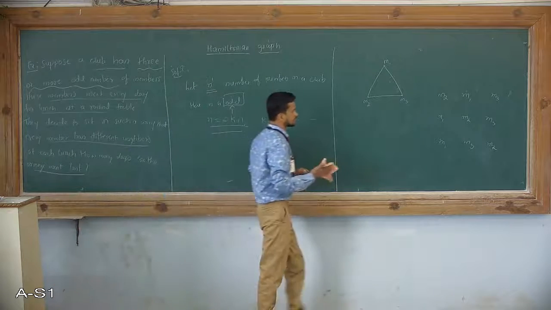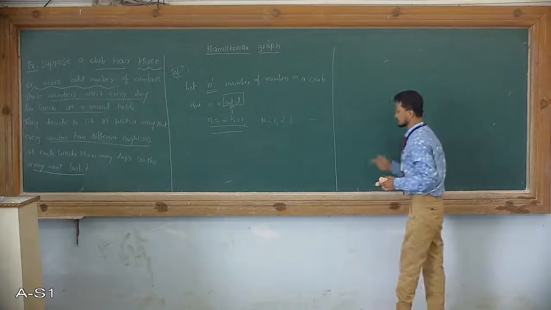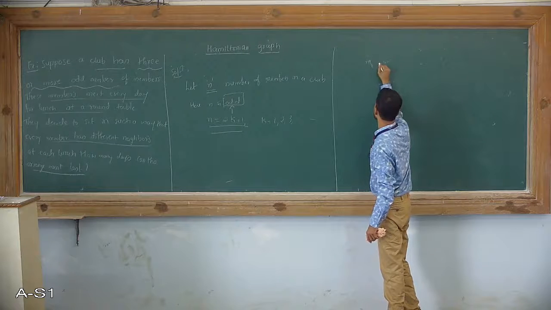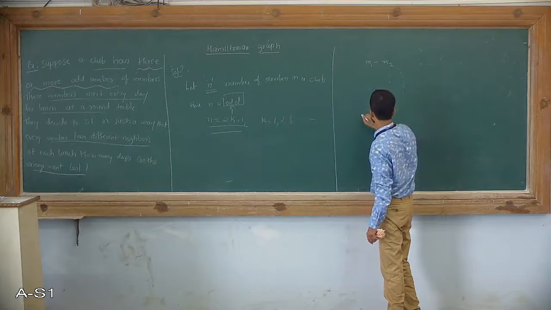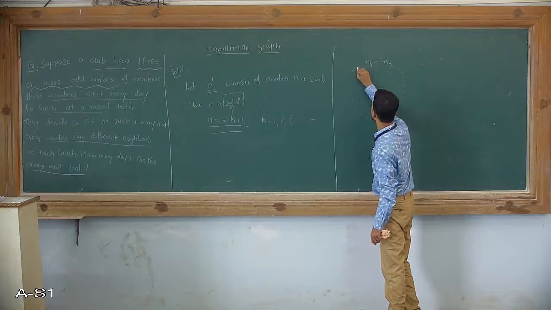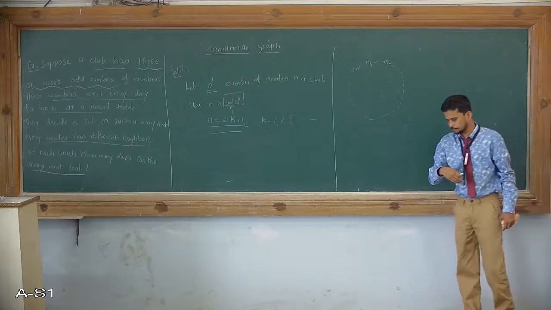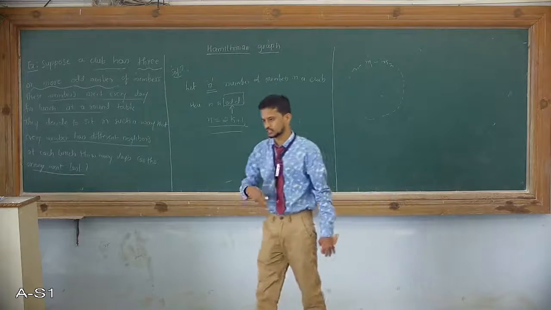Since the arrangement is at a circular table, the arrangement is always M1, M2, M3, M4, so on and so forth, up to Mn. The members sit around the table, so the arrangement is always circular.